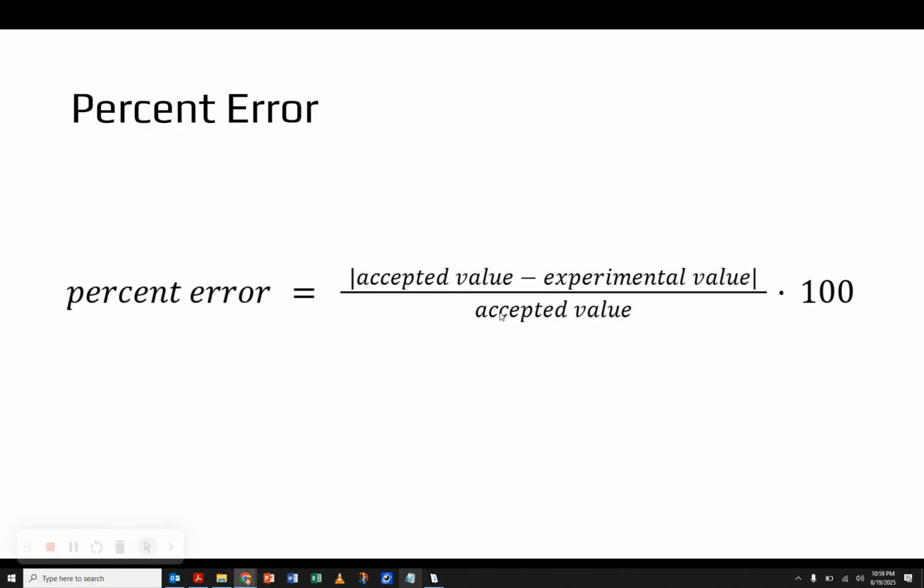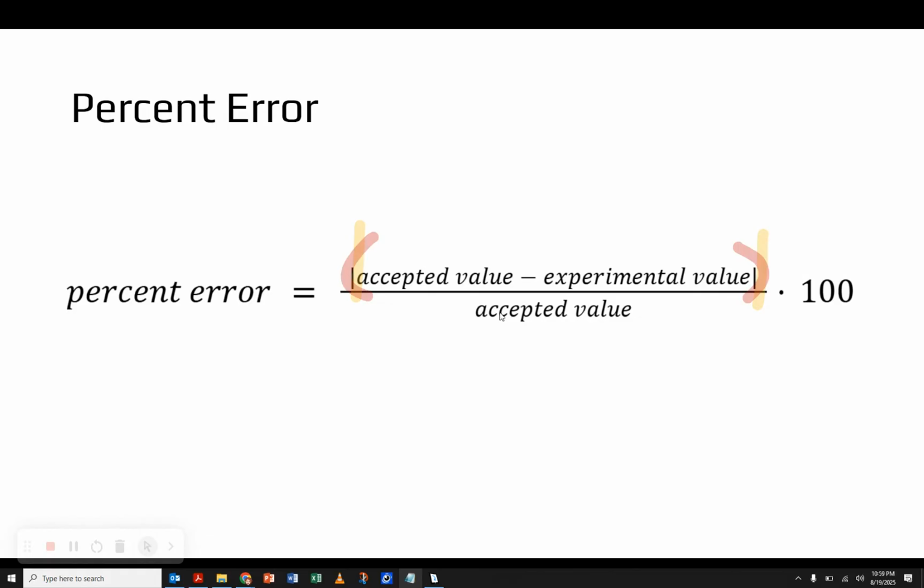So let's take a second to look at a couple of things we need to be careful of with this equation. And the first thing I want to point out is that these are absolute value brackets around the subtraction in the top, which means that no matter what this number turns out to be, we're always going to make it positive. That's what absolute value does. Honestly, we don't have these absolute value brackets for a calculator, so you're probably going to end up putting the problem into the calculator with parentheses instead of absolute value brackets. Just remember to get rid of any negative signs that pop up, and that's going to take care of that for you.